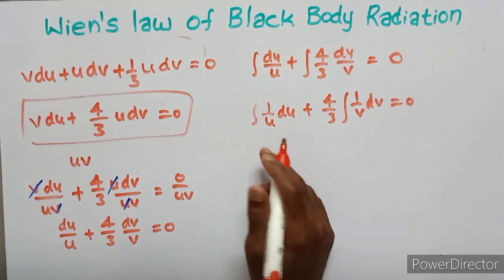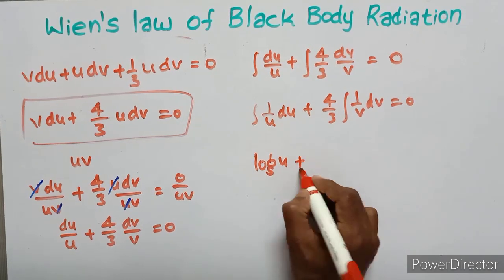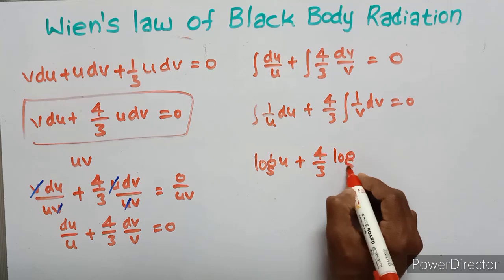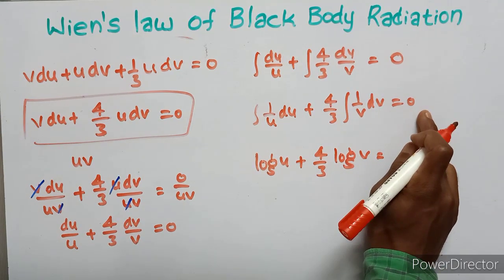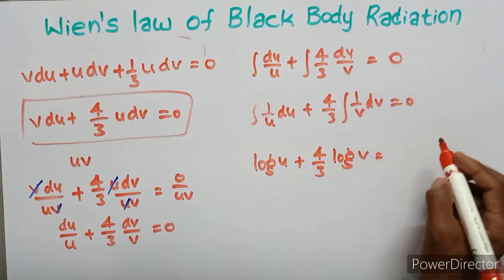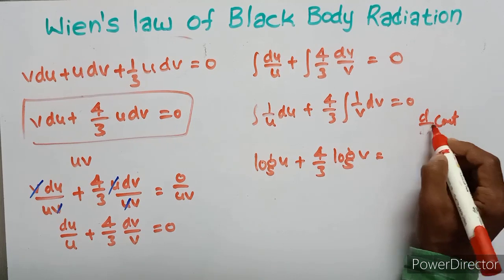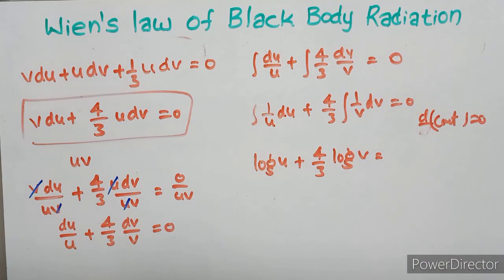So this equation can be written as log U plus 4/3 log V equals 0 plus a constant, since the derivative of a constant is 0 and the integration of 0 is a constant.